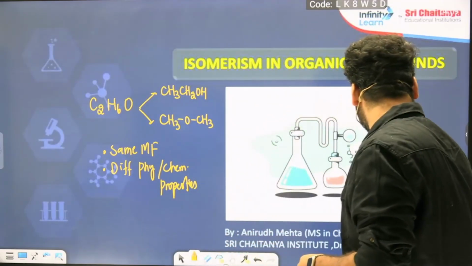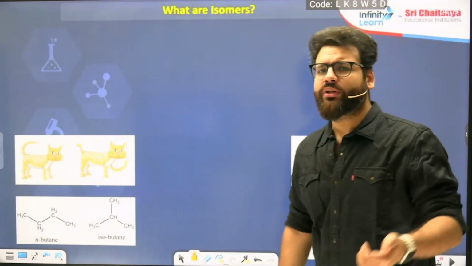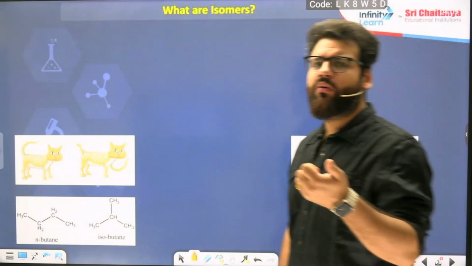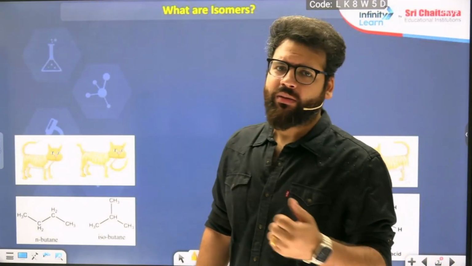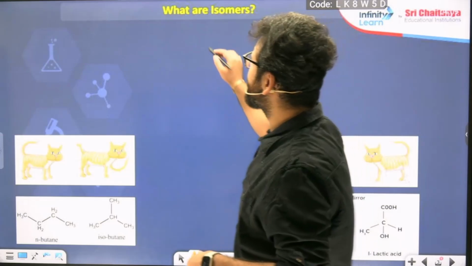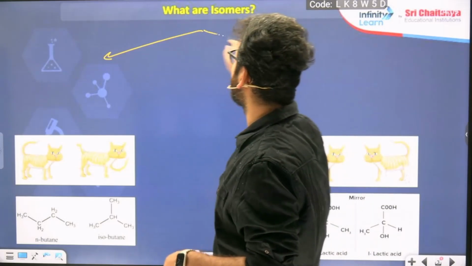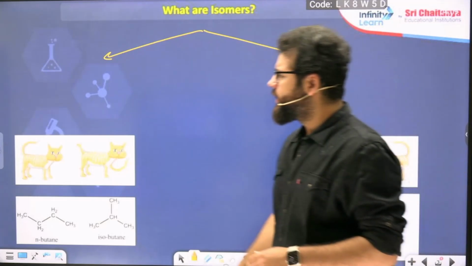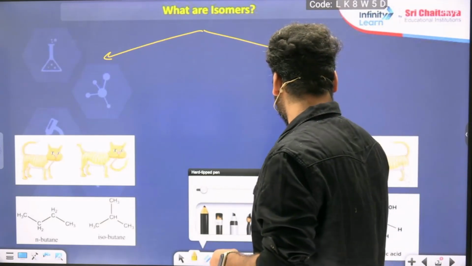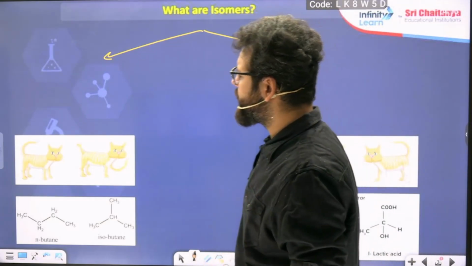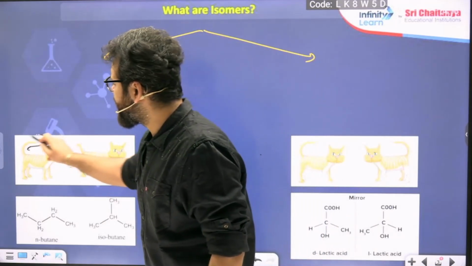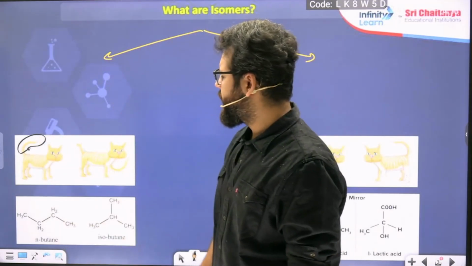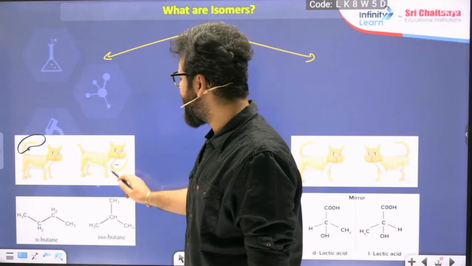Okay, let us start. First of all, what are isomers? Isomers have the same formula, different properties. Now isomers can be further classified into two different types. If you look at this cat here, what do you see as the difference? This cat has a tail over here, but in the other cat I have put a tail over here.